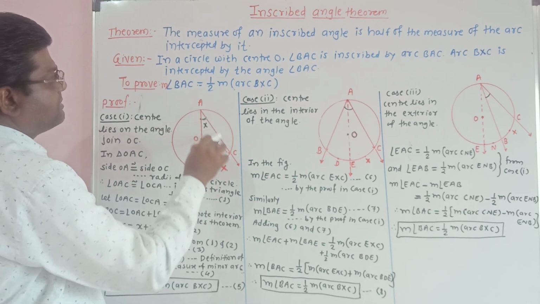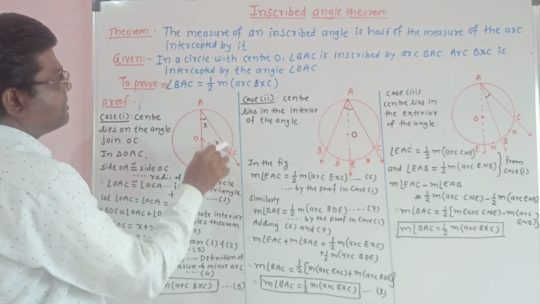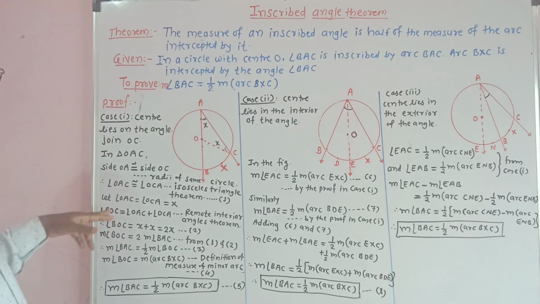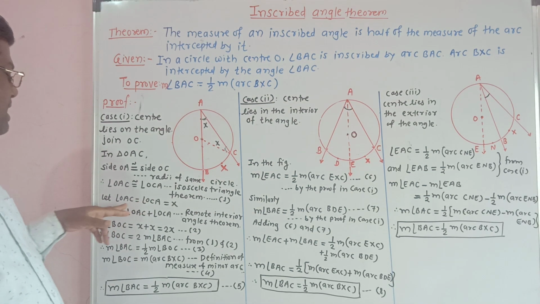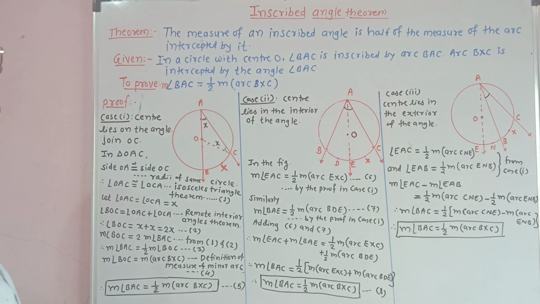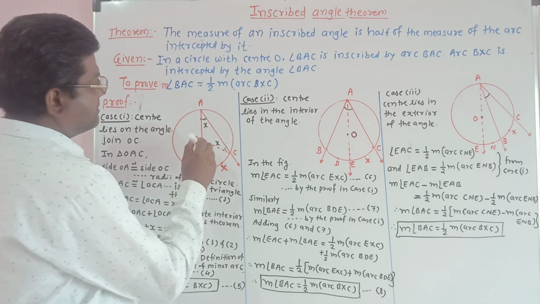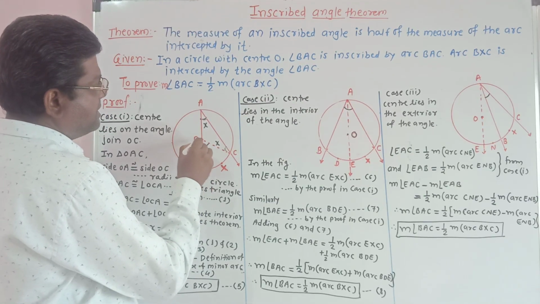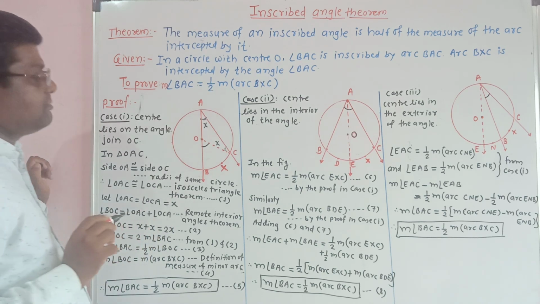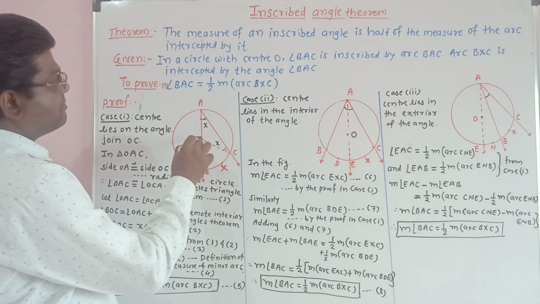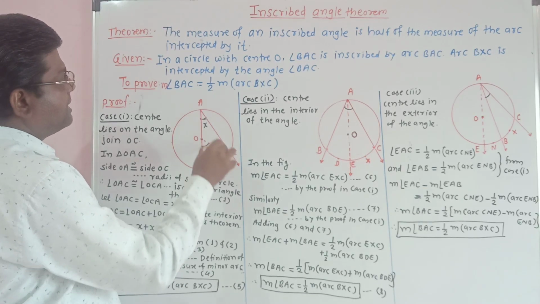Let angle OAC is equal to angle OCA is equal to x. Now, think about this angle BOC. This angle BOC is the exterior angle of triangle OAC.